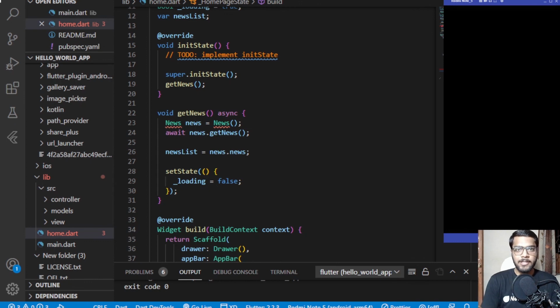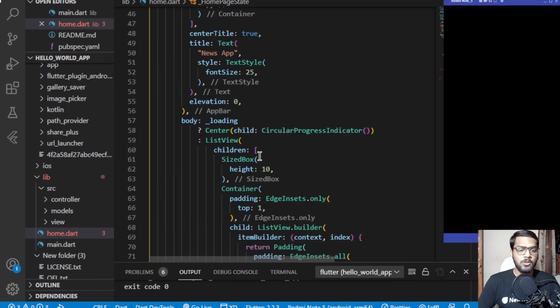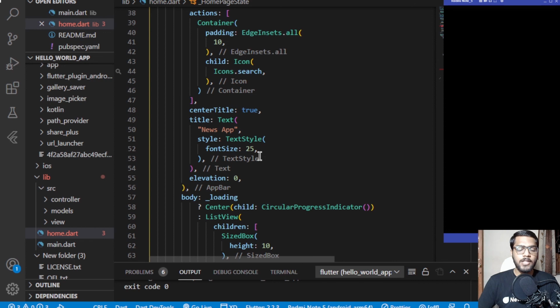So this was pretty much it for this video, where I have shown you how you can initialize the home.dart file and add the various different elements which will be needed for displaying the news to the user. In the next video, we'll be starting by creating the two things which are providing us with the error over here, the news and the news list. So we'll be working on that in the next video, so make sure to check that out.